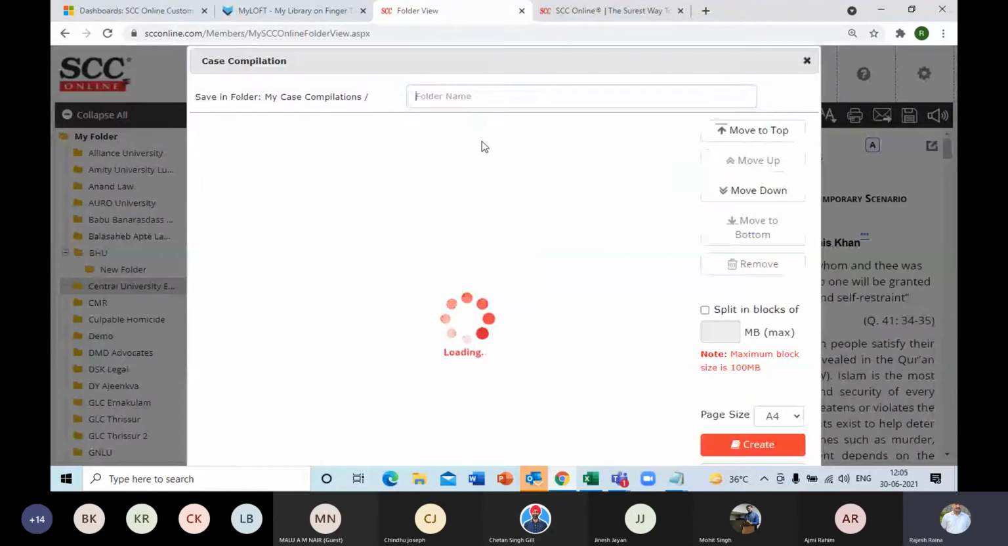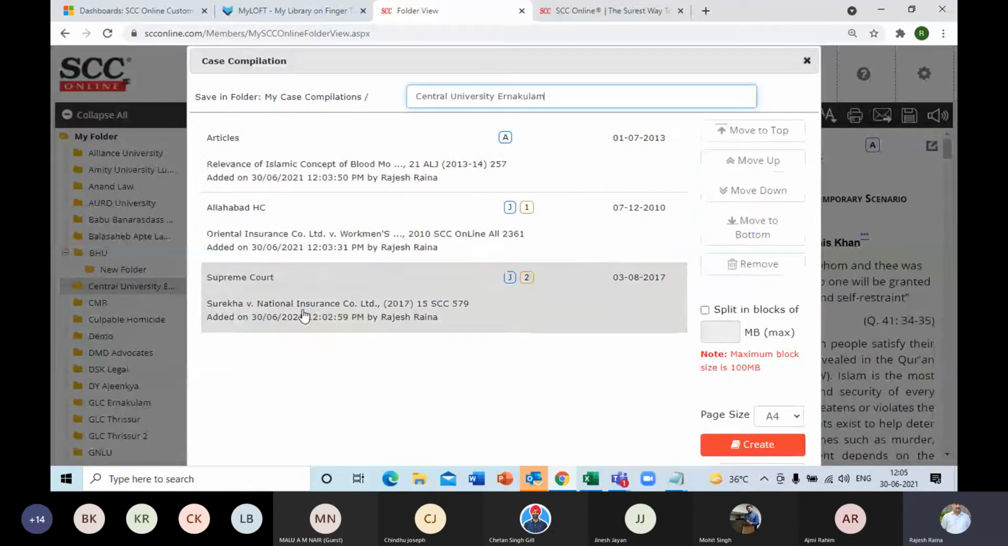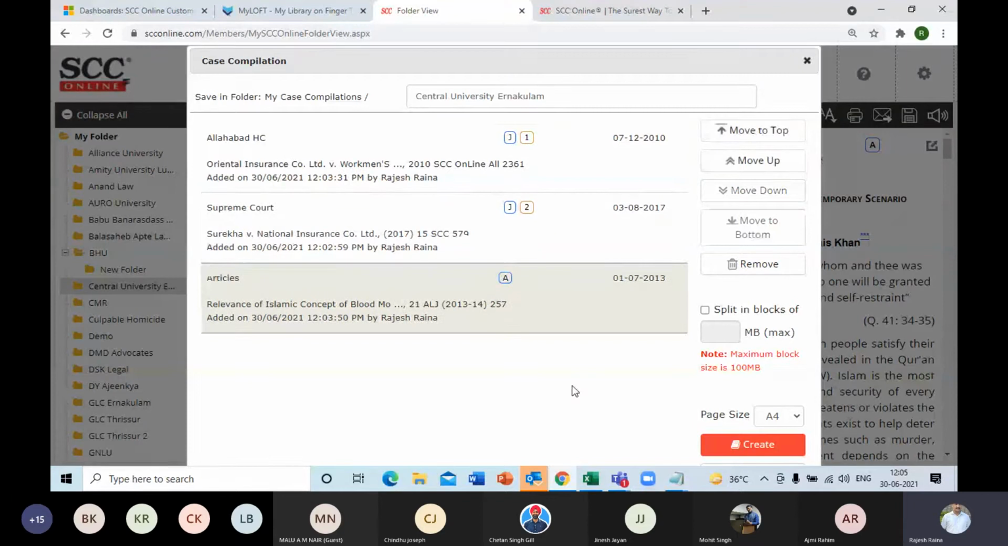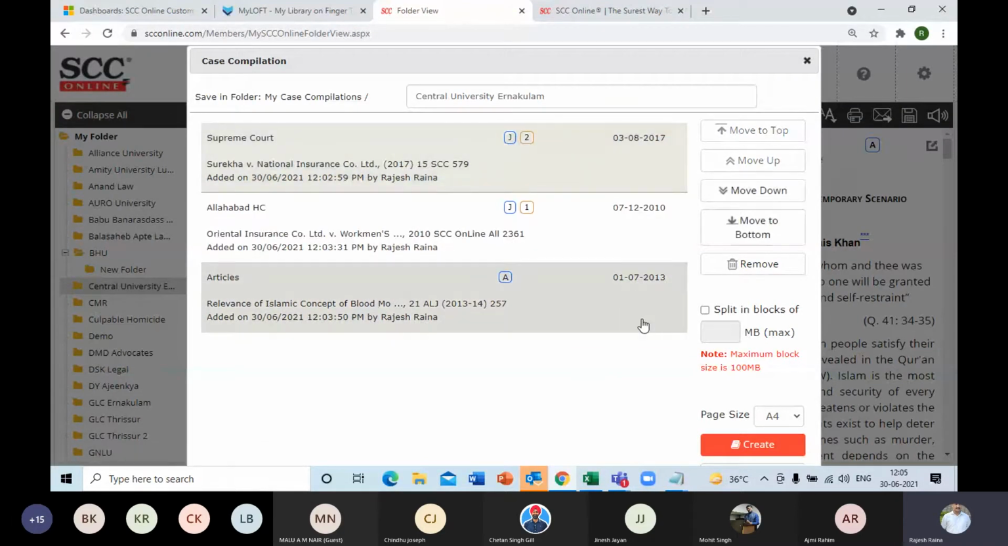Once I click on that, it will give me the display of all the titles of the documents. I don't want the article on top. I can select it and use this bottom arrow, move to bottom, and it will jump to the bottom. Similarly, I can do whatever sequencing I want.